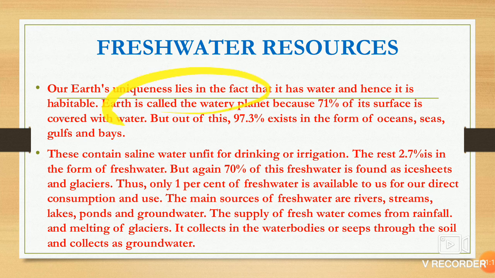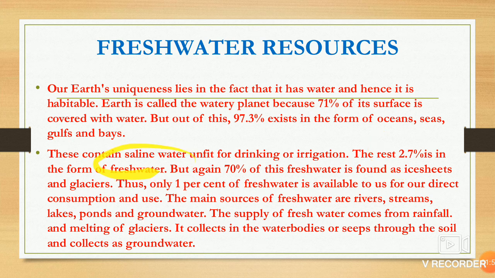Our earth's uniqueness lies in the fact that it has water and it is habitable. Habitable means people are living over here. Earth is called the watery planet because 71% is covered with water. 97.3% exists in the form of oceans, seas, gulfs and bays. These contain saline water, that is salty water, that you cannot drink and cannot use for irrigation. Irrigation means providing water to crops.